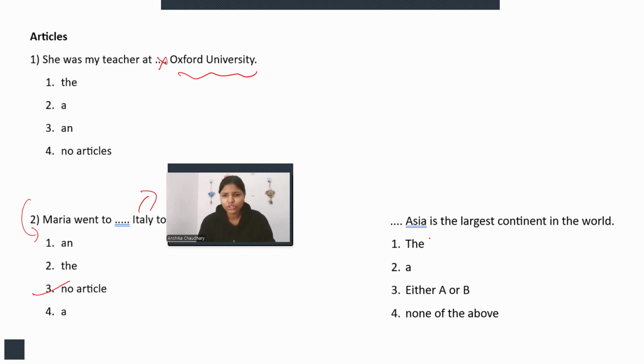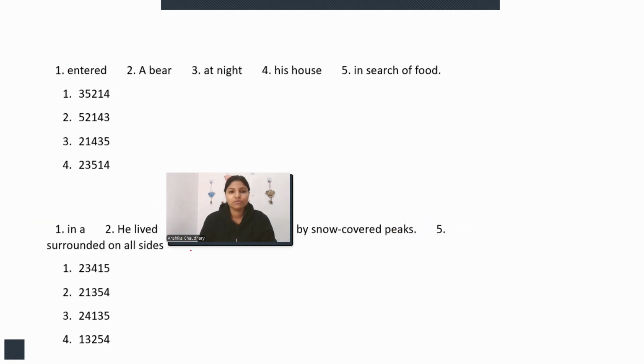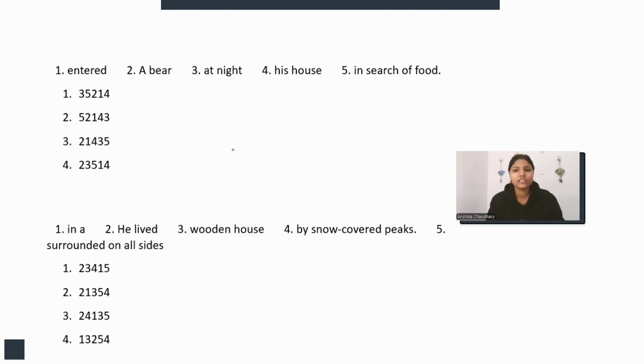Asia is the largest continent in the world. Again, before any continent, we don't use any article, right? Continent is continent, it is enough. So none of the above will be the correct answer. Not The Asia. Asia is a continent, and before any continent, we don't use any article. Simple.